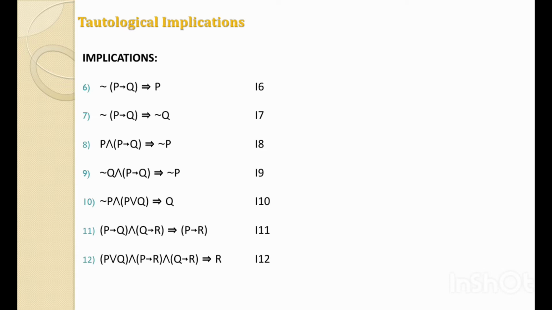This means all the implications are tautological. That's why we have replaced the symbol of implies by tautologically implies. Now we'll start the next topic, that is normal forms.